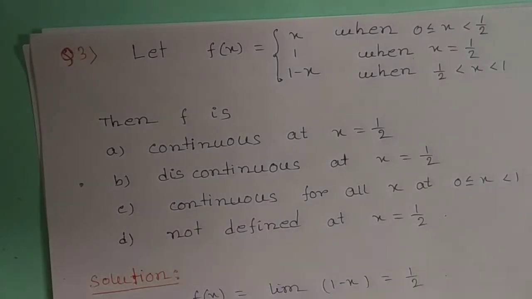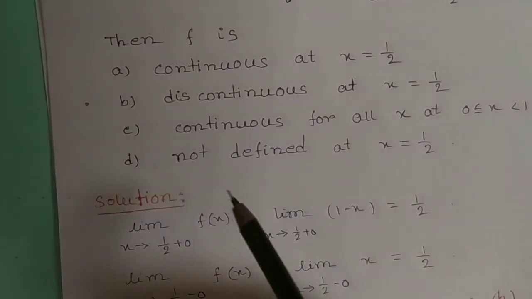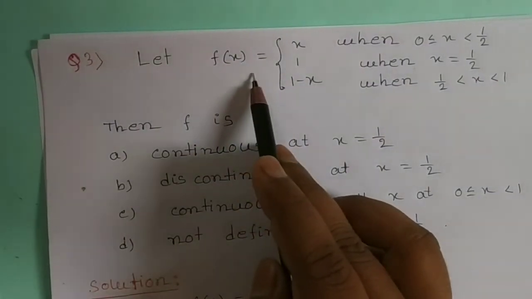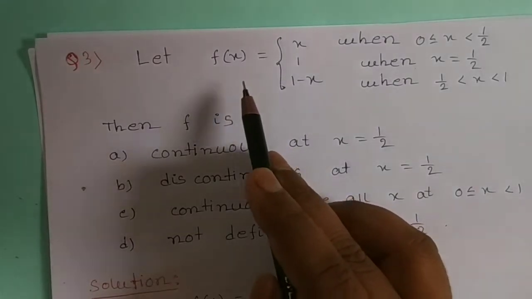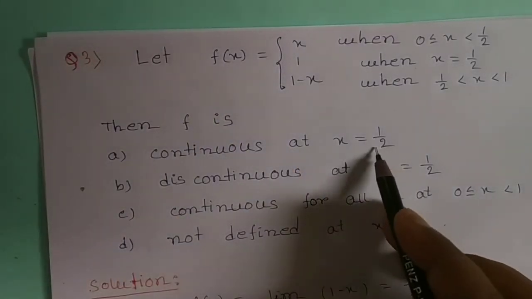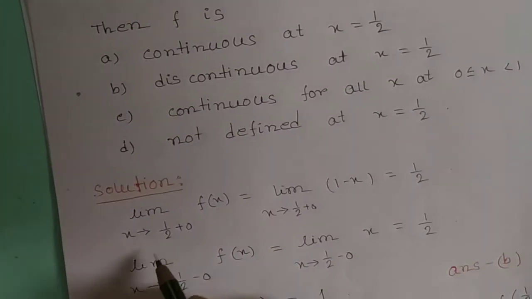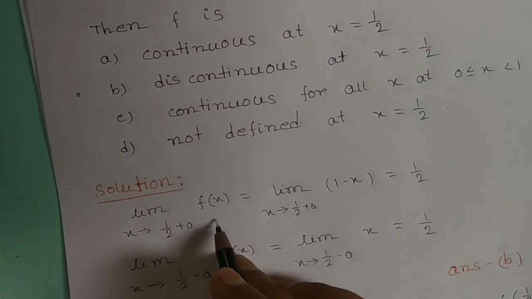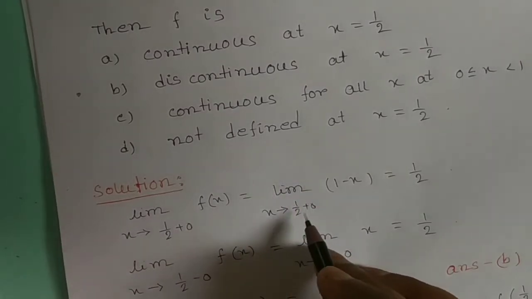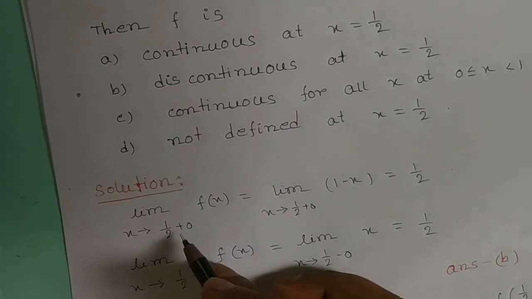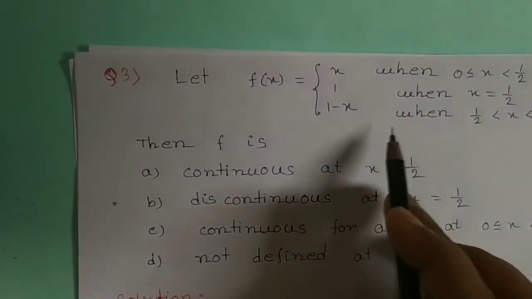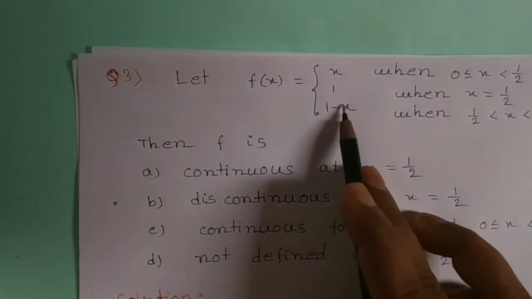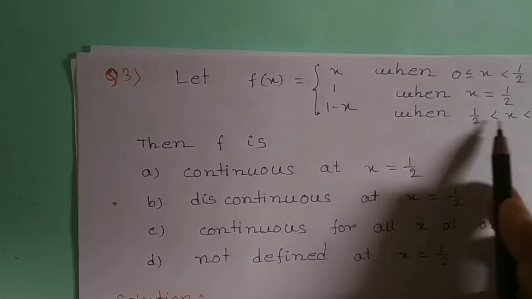Solution. We have to check whether the given function f(x) is continuous or discontinuous at x equal to half. The right hand limit, x tends to half plus of f(x): when x tends to half plus, the functional value is 1 minus x, since f(x) equal to 1 minus x for half less than x less than 1.